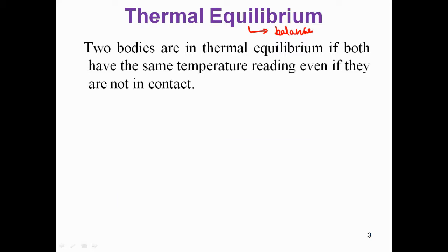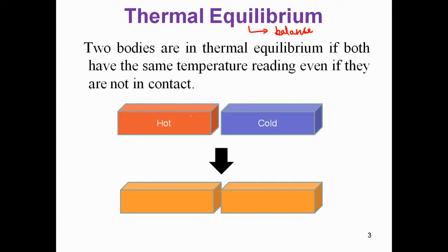Let's understand this with the help of this example. So there are two blocks. One block is hot, another one is cold. One has some temperature T1 and the other has some temperature T2. Now T1 is greater than T2, of course. What will happen when we bring these two blocks together? They will start exchanging heat. So the temperature of the hot block is going to decrease and the temperature of the cold block is going to increase.